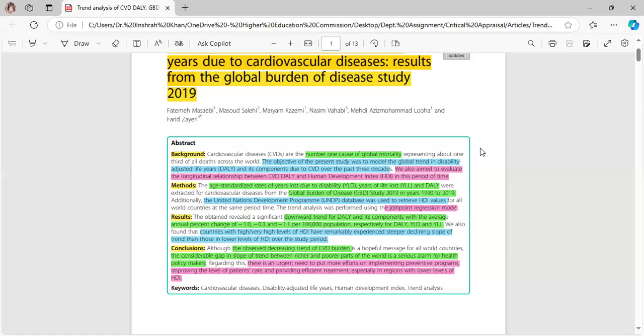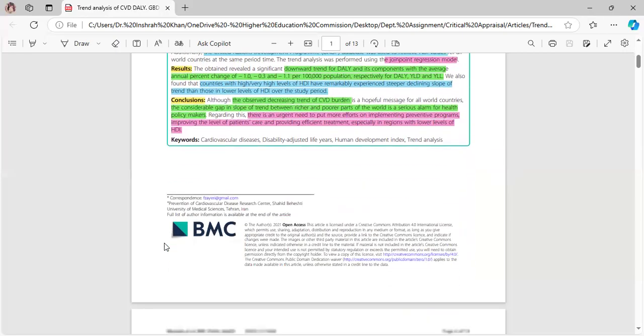Conclusions. Although the observed decreasing trend of CVD burden is a hopeful message for all world countries, the considerable gap in slope of trend between richer and poorer parts of the world is a serious alarm for health policymakers. Regarding this, there is an urgent need to put more efforts on implementing preventive programs, improving the level of patient care, and providing efficient treatment, especially in the regions with lower levels of HDI.